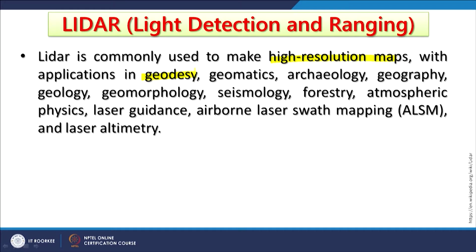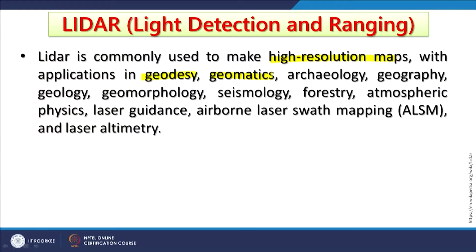Suppose a landslide or a sloping mountain has been scanned on one day, and after say 1 year it is scanned again, then whatever changes on that slope have occurred can be detected. So it is used for geodesy, that is the movement of part of the earth or a slope, and of course in geomatics also it is used.